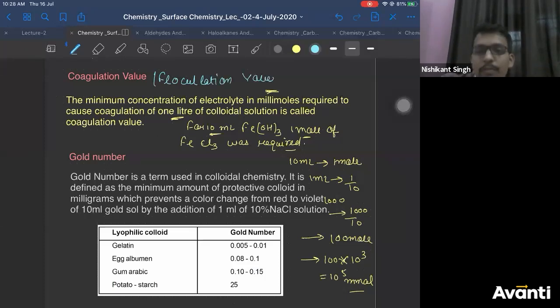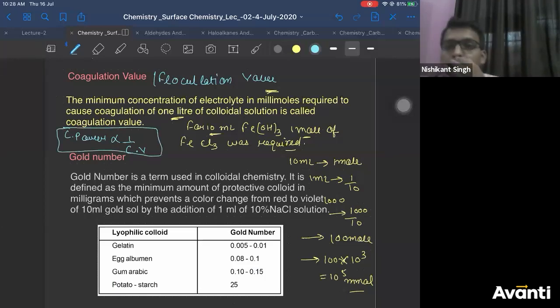Now the question which will be asked will be about coagulating power and coagulation value. What is the relation? They are directly related or inversely related? If coagulation value is more, coagulating power of that electrolyte is high or low? Low. Very good. So coagulating power is inversely proportional to coagulation value. Now what question will come? They will give you coagulation values of 4 electrolytes. They will ask you which is the strongest electrolyte for carrying out the coagulation. So remember, they are inversely proportional.